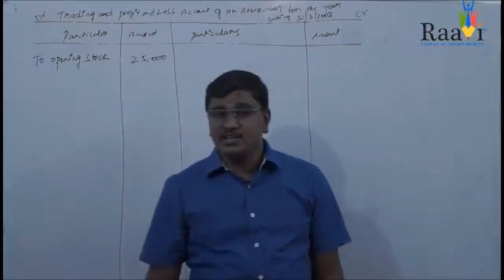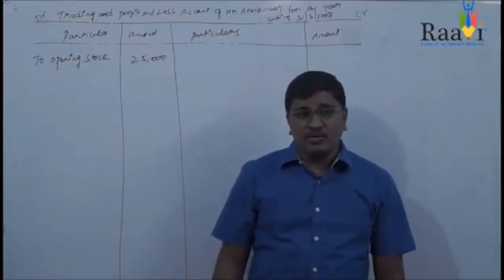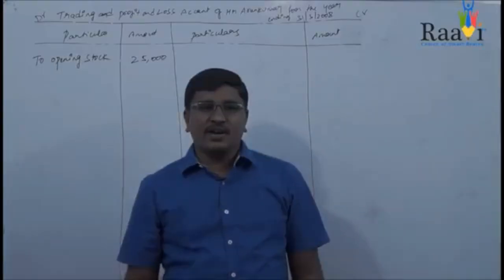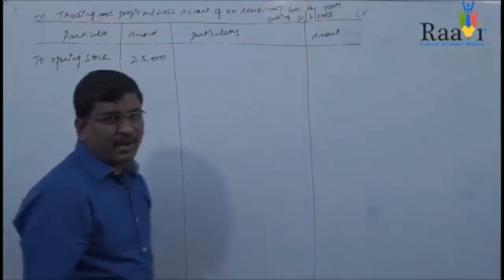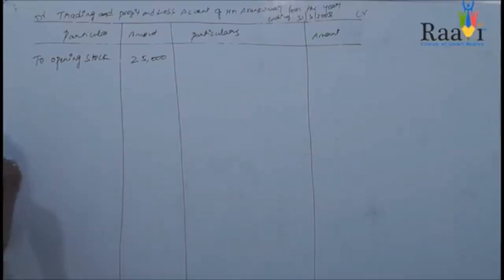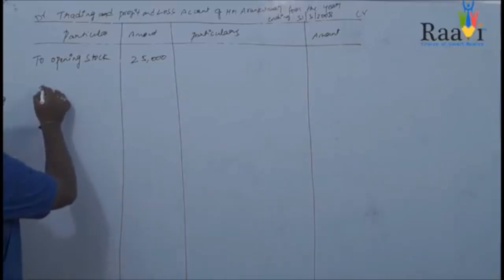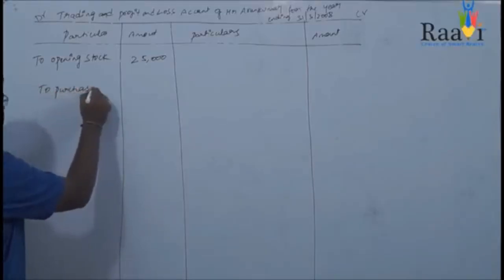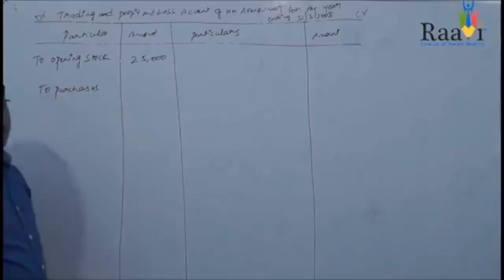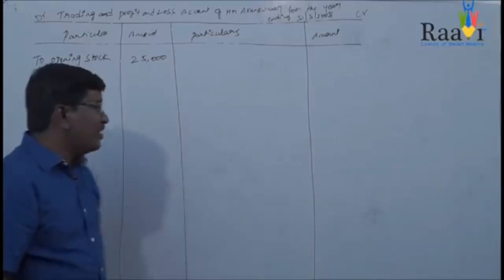First we will see whether purchases is given in your problem or not. Now you can find purchases, that is 1,90,000. The purchase value is 1,90,000. So after opening stock, we will be writing purchases. So the value of purchases is 1,90,000.